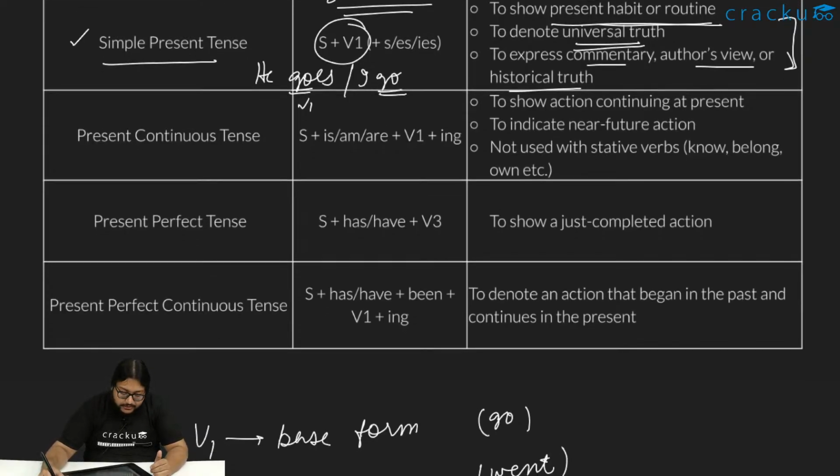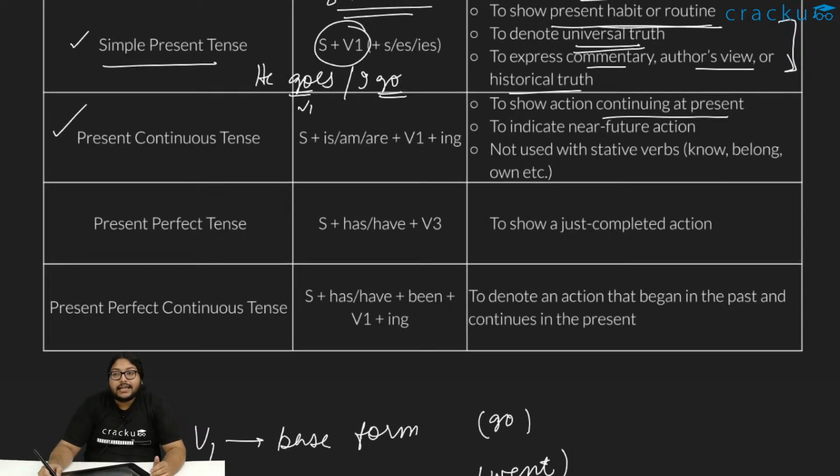Next, we have something called the present continuous tense. Why do we use the continuous tense? We use continuous tense, as the name suggests, to show an action that is still continuing at present. Like I am teaching. I am teaching currently. So this is a continuous thing, right? Like I'm continuing to teach right now. So those kind of sentences use a present continuous tense.